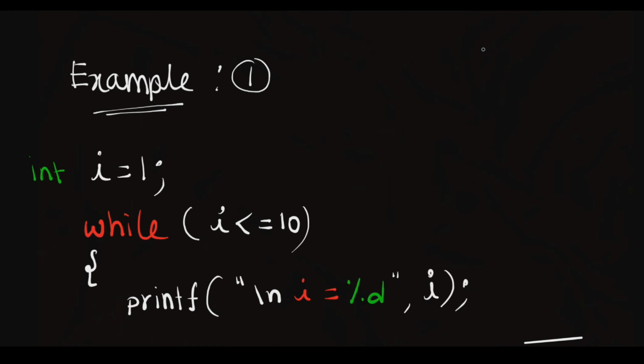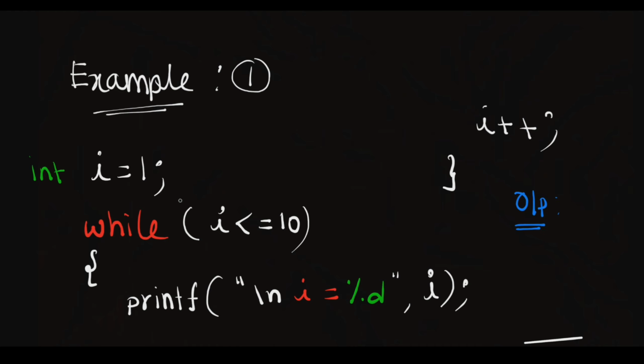And after that, every time the I value is incremented by 1, that is nothing but I plus plus. Then we close this. What is the expected output of this example?